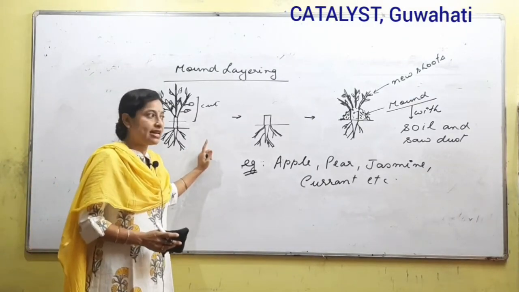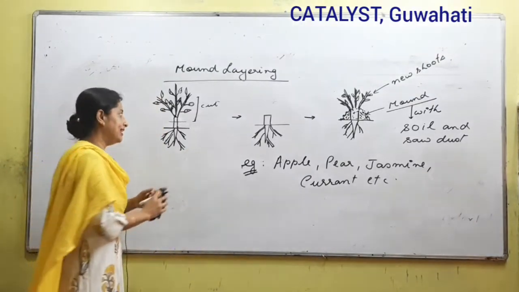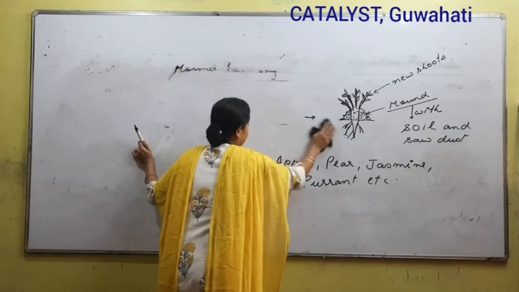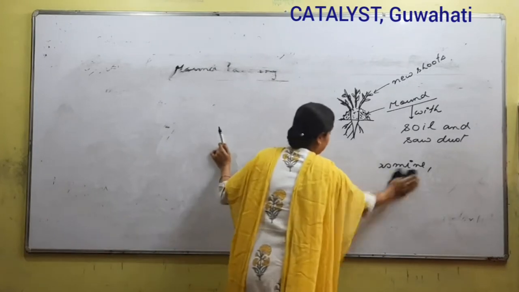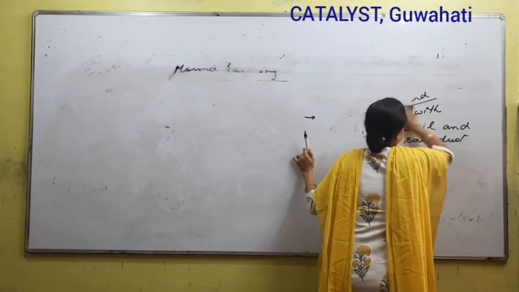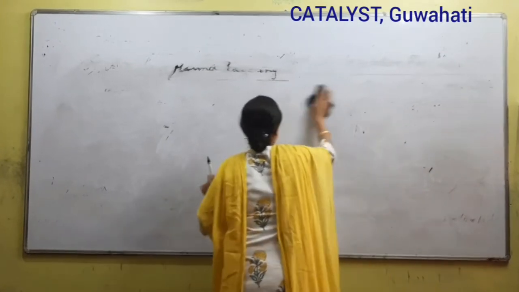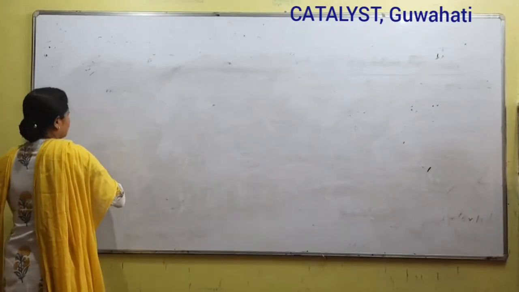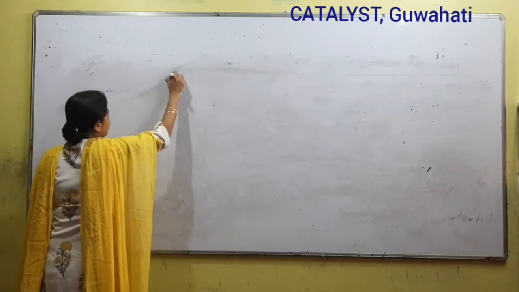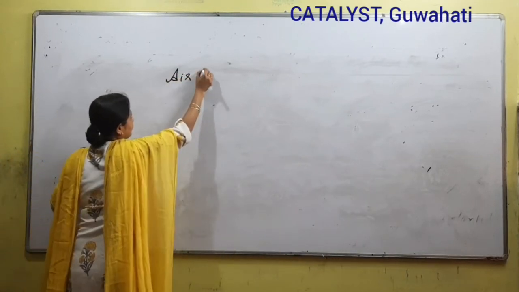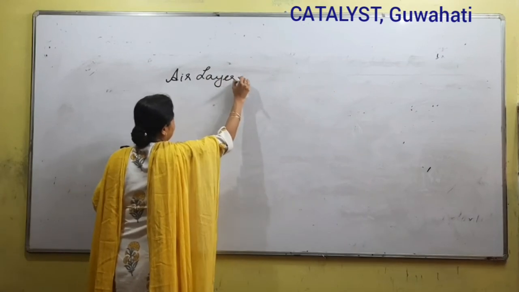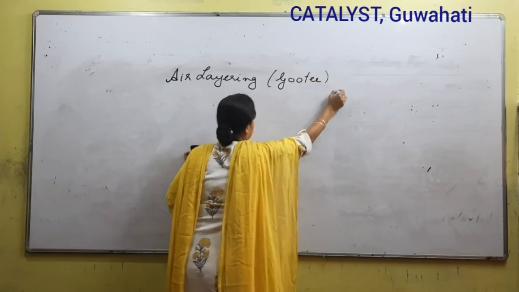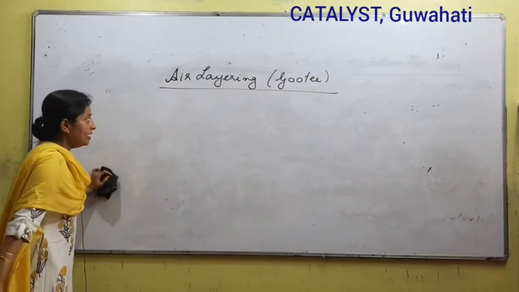We'll now discuss the last type of layering, called air layering, or also gutti.